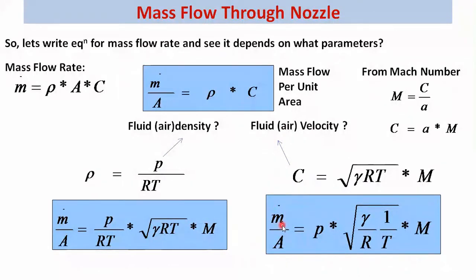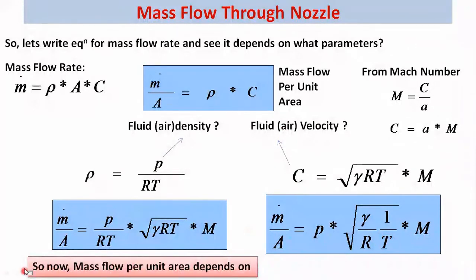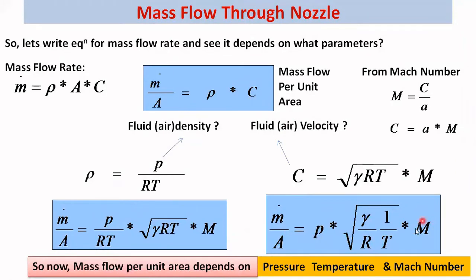So we can write mass flow rate per unit area as P times under root gamma upon R, times 1 upon root T, into Mach number. So now mass flow rate per unit area depends on pressure, temperature, and Mach number.